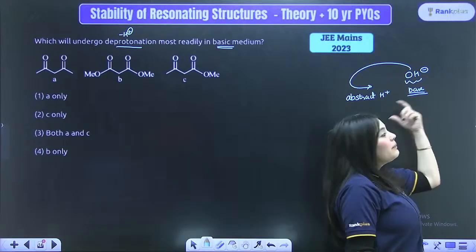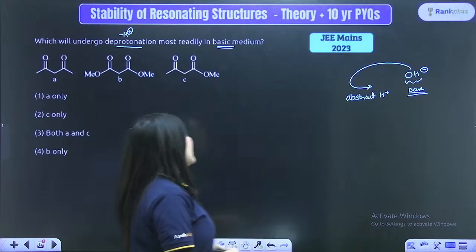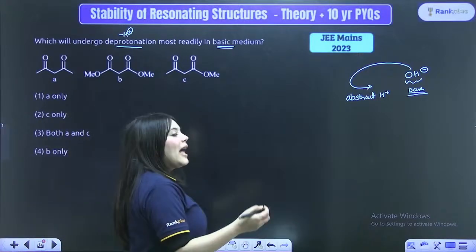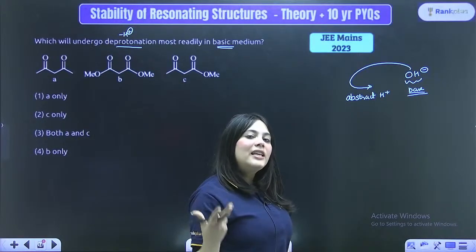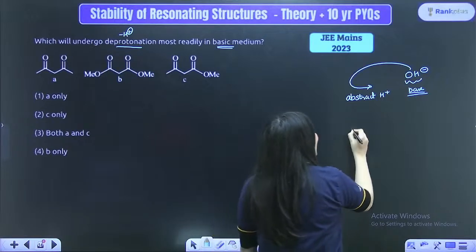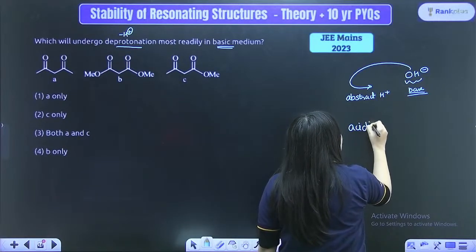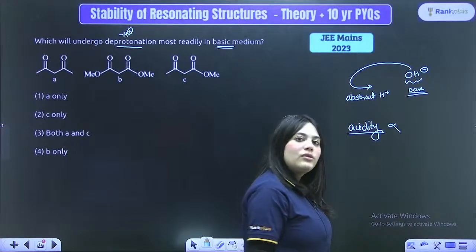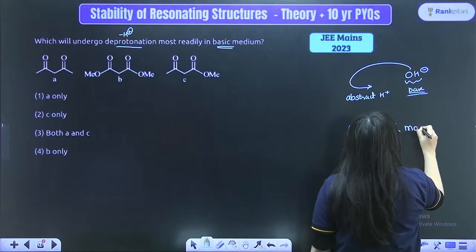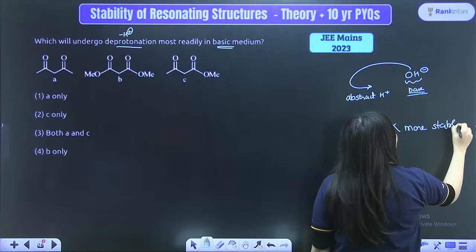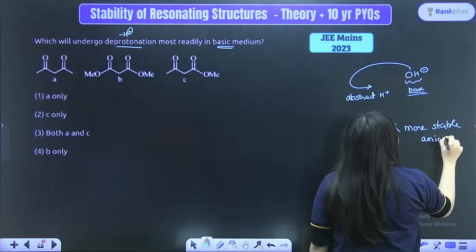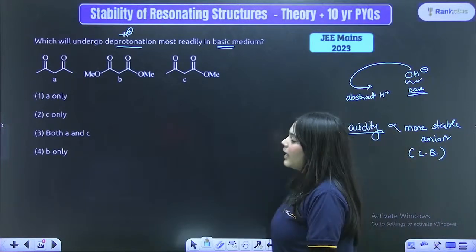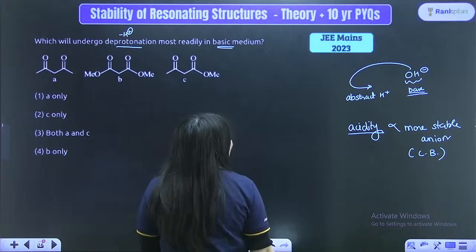Okay, so this is a base and it abstracts the H plus. So here, which will easily give away H plus? Once again, the same dharma of acidity is followed over here, right? So what is the purpose of acidity? We already know the more acidic compounds are those which have a more stable anion. The anion is actually called a conjugate base, left behind after the H plus is gone. Now I want to teach you, is this thing clear?